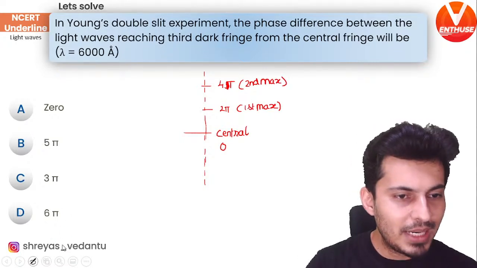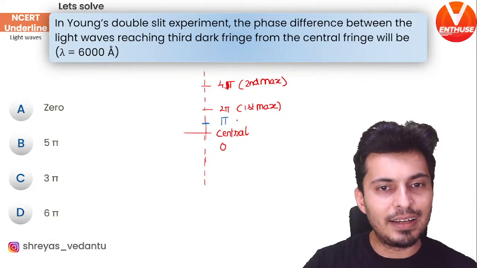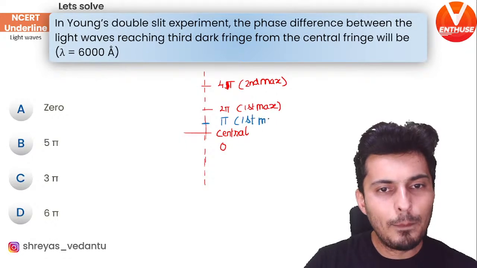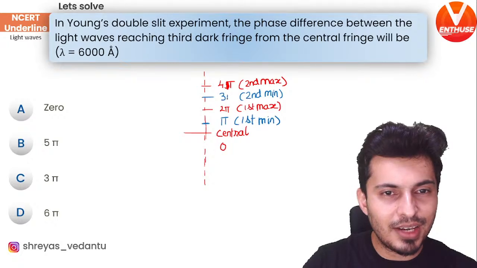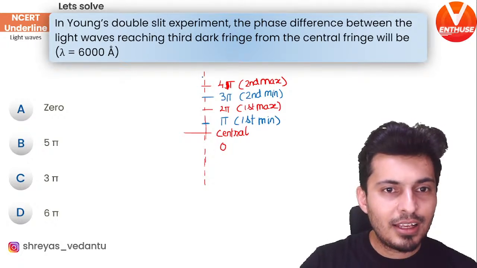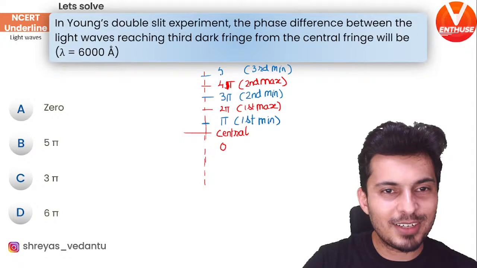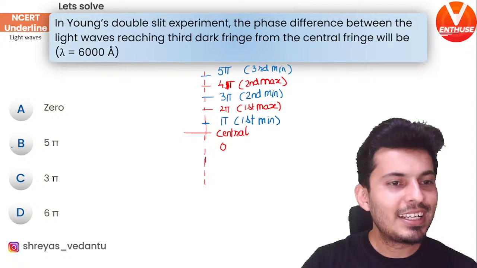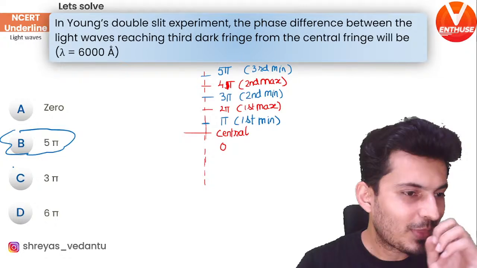Similarly, you have your minimas. The first minima occurs over here, at pi radian. That's your first minima or dark fringe. The next minima happens over here. This is your second minima, and it happens when the phase difference is 3 pi radians. And the third minima happens over here. This is your third minima, and that happens when the phase difference is 5 pi radians. The correct answer is option B. Okay, I hope this is clear.